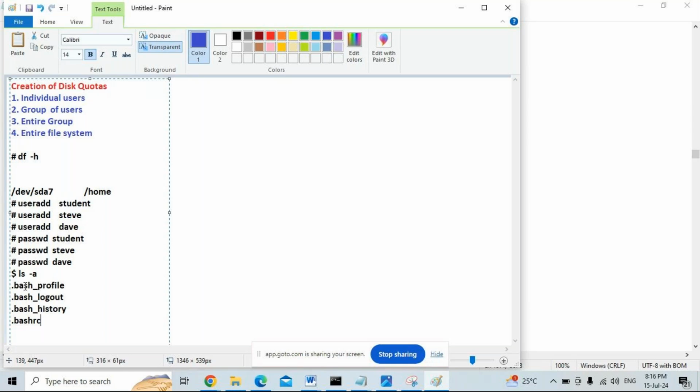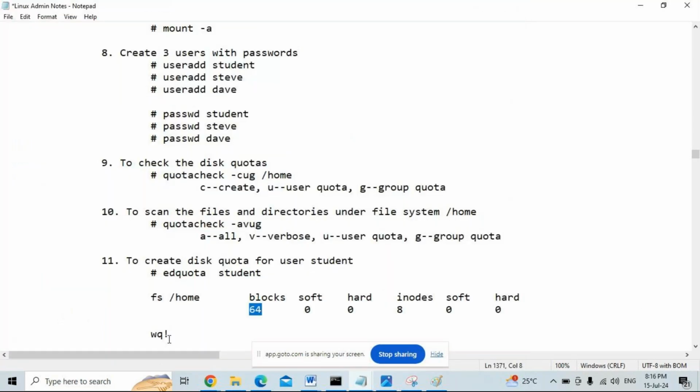So these files are created by default in every user home directory. These files are using 64 blocks. That's why the default is 64 blocks. It is not always 64, sometimes it can be 32 or 54 or something. The meaning of that is these blocks are already used.